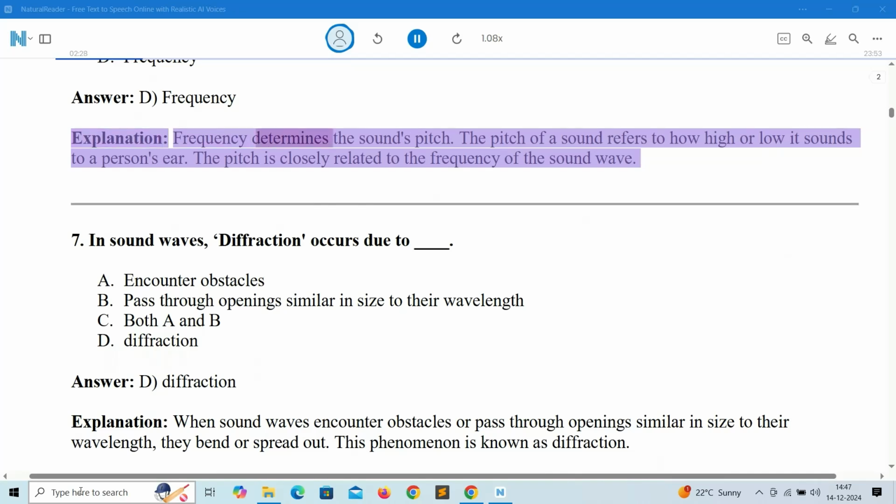Explanation: frequency determines the sound's pitch. The pitch of a sound refers to how high or low it sounds to a person's ear. The pitch is closely related to the frequency of the sound wave.